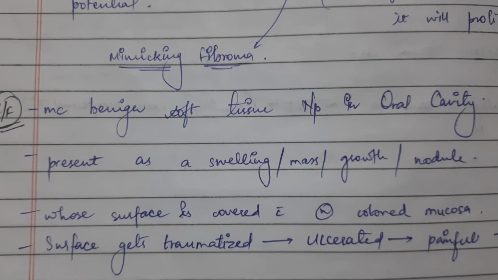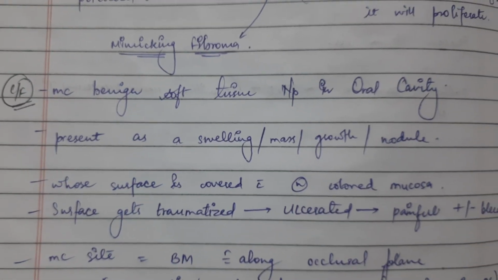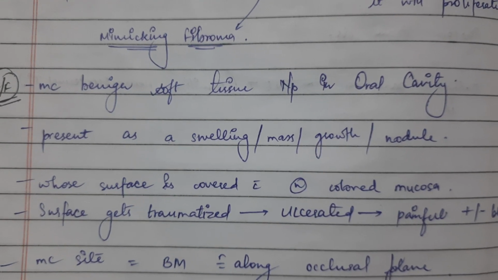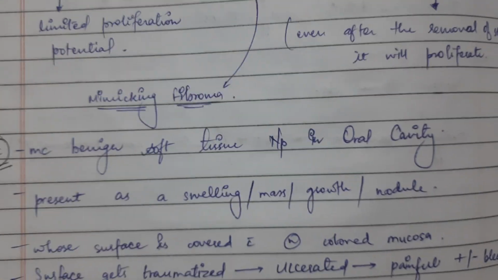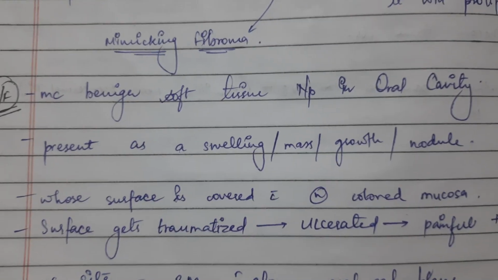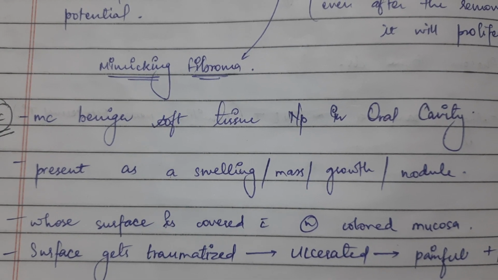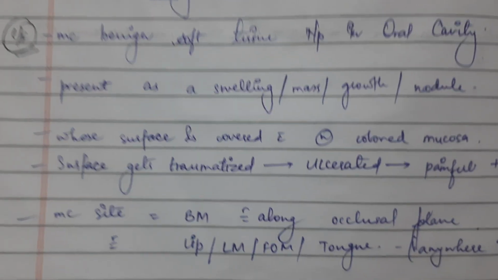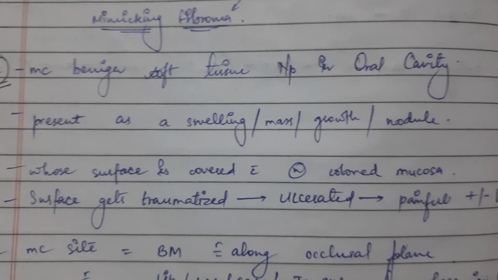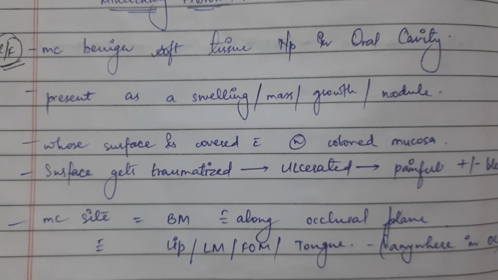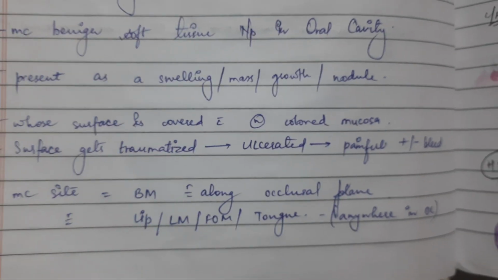Clinical features: it is the most common benign soft tissue neoplasm in the oral cavity. It presents as a swelling, mass, growth or nodule whose surface is covered with normal colored mucosa.